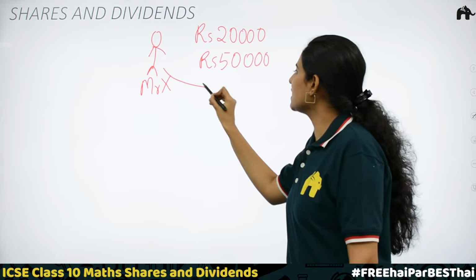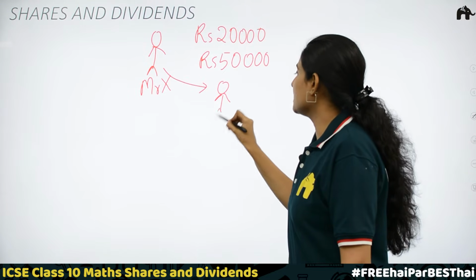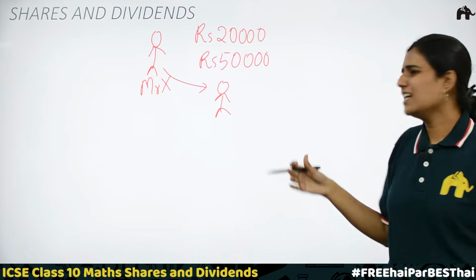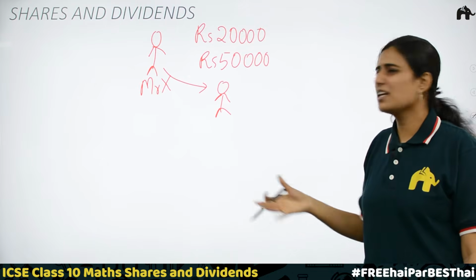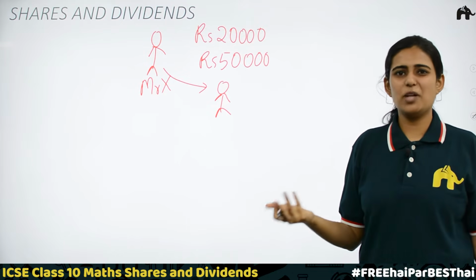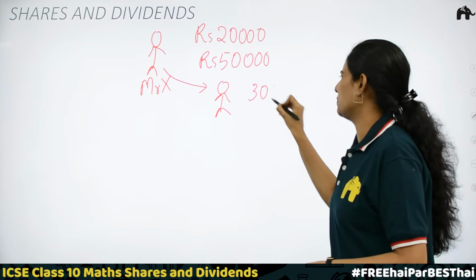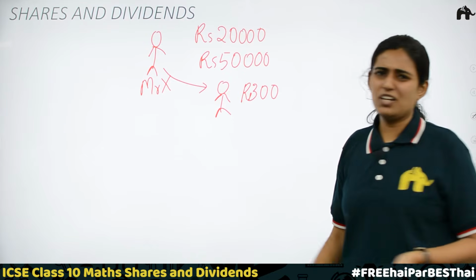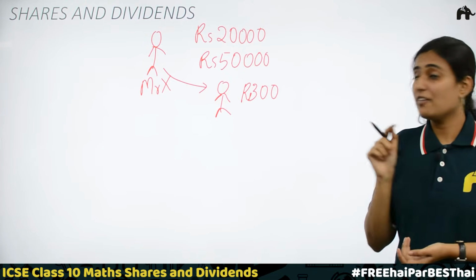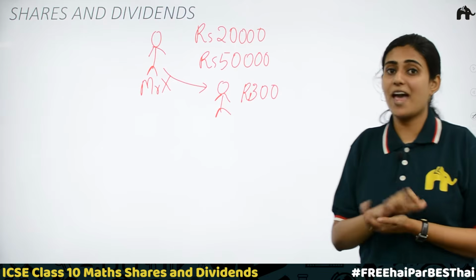He spoke about this idea of a tuition center to his friend. His friend said, this is a good idea, it will be helpful for many students here. But I don't have 30,000 to help you. I'll be giving you 300 rupees. With this 300 rupees, nothing is going to happen. But along with this, he added a plan also.